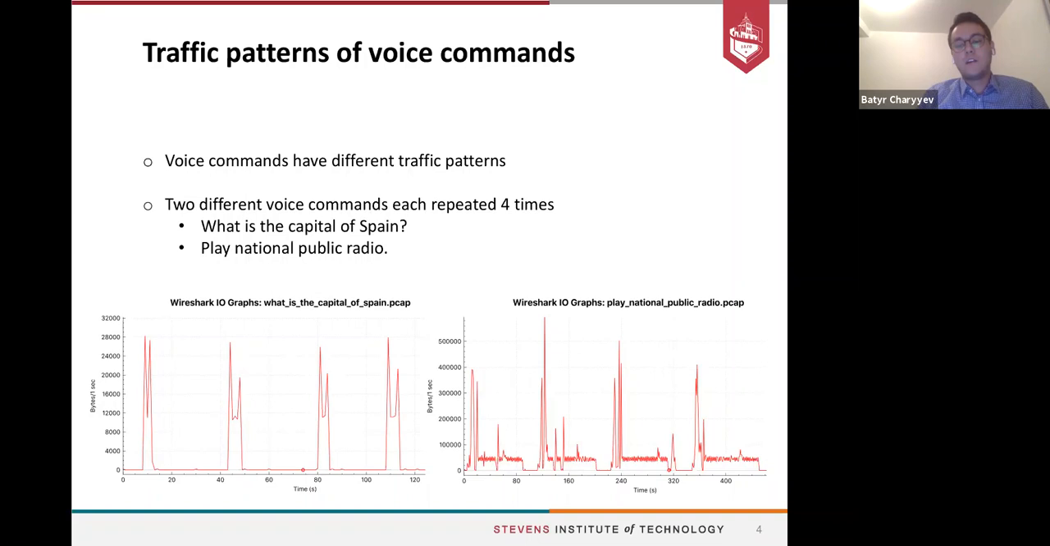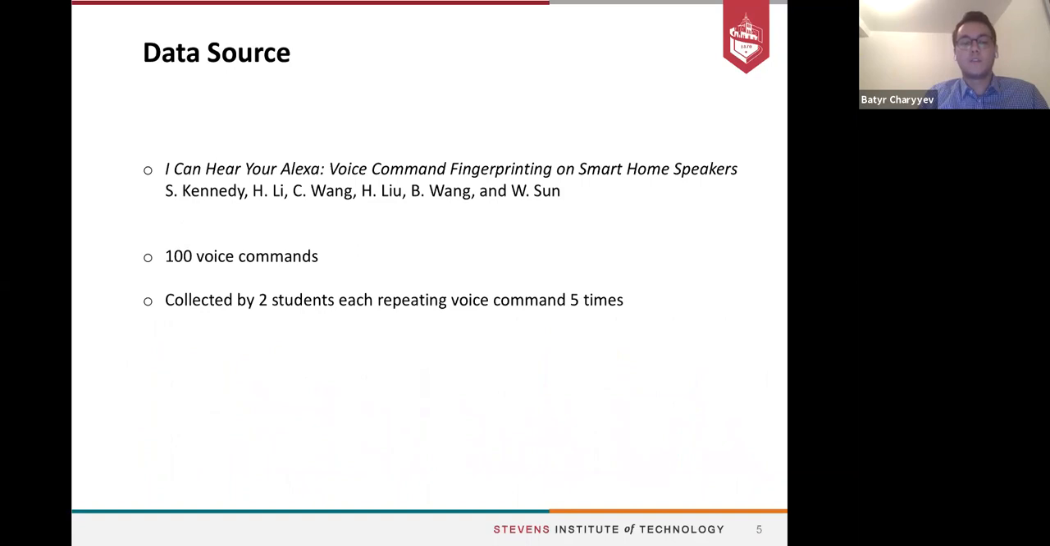So in this paper, we focused on fingerprinting the voice commands on smart home speakers using our new technique, which doesn't require feature selection or extraction from the data. To do that, we used the data set from the study by Kennedy et al., with the title "I can hear your Alexa voice command fingerprinting on smart home speakers."